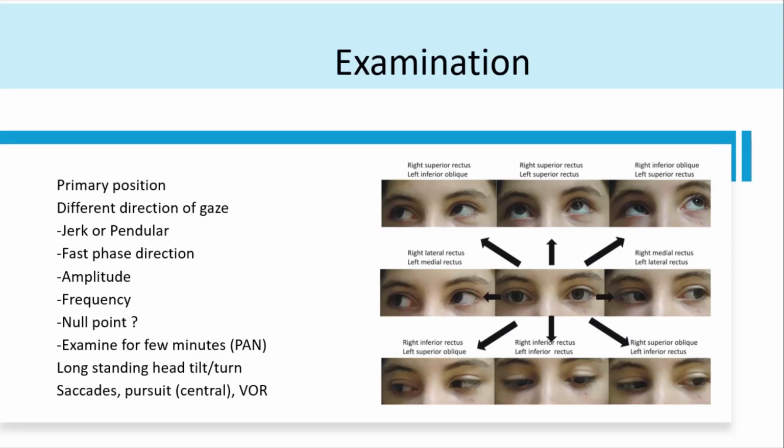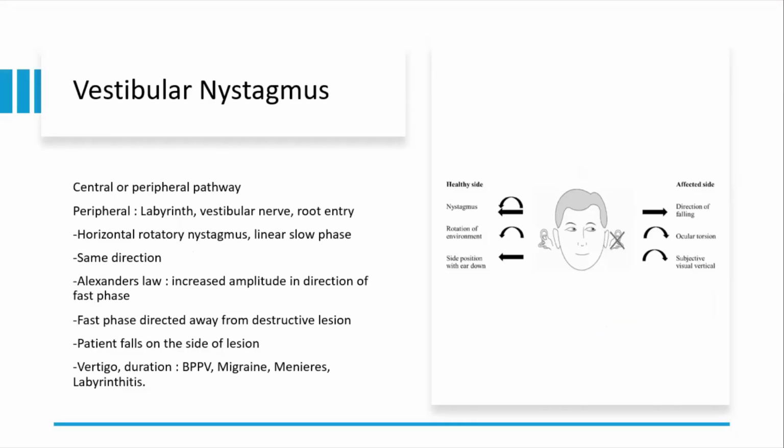At times, you need to examine the patient for some more time. Like in the spontaneous phase position itself, you look for some time and see for any change in direction of the nystagmus, which can happen in periodic alternating nystagmus. And then if it's long-standing, they might be having some compensation, like a head tilt and head turn. And also, don't forget to examine for saccades and pursuits, which suggest you have a central cause of nystagmus, and also do a vestibular ocular reflex.